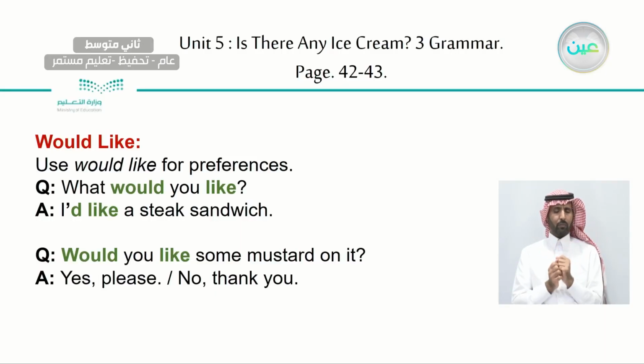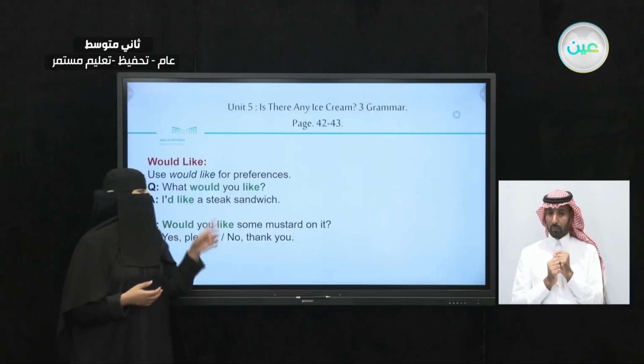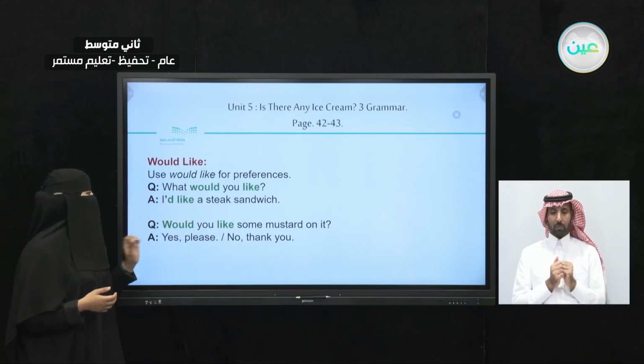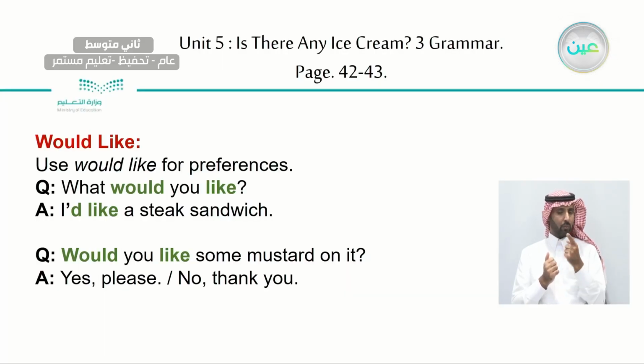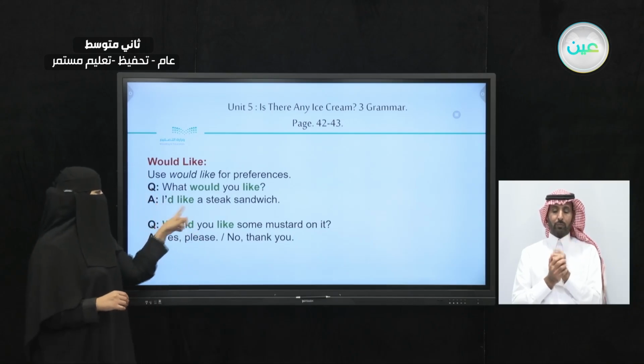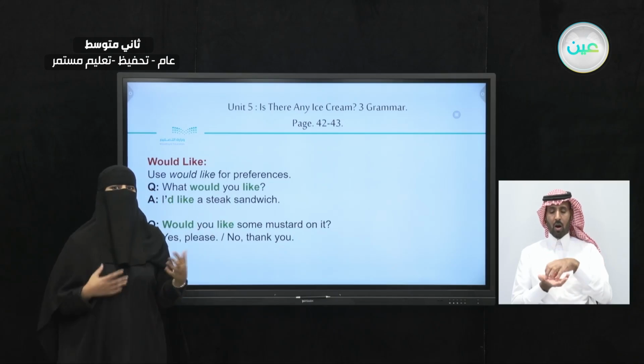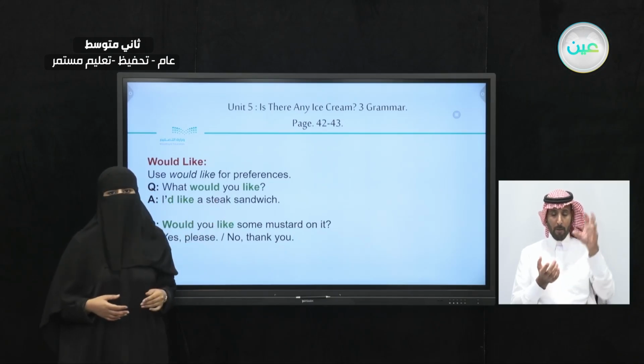Let's take a look at the question and what the answer is going to look like. We use would like for preferences. So things you would like or don't like. What would you like? What would you prefer? This is the question. What is the answer here? I'd like a steak sandwich. Here, I'd like means I would like a steak sandwich. Did you see how we used would like here for preferences?